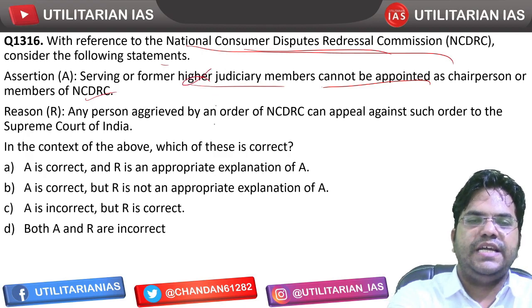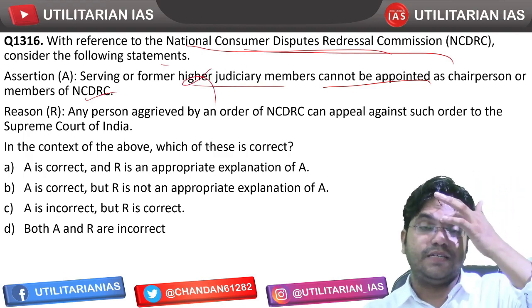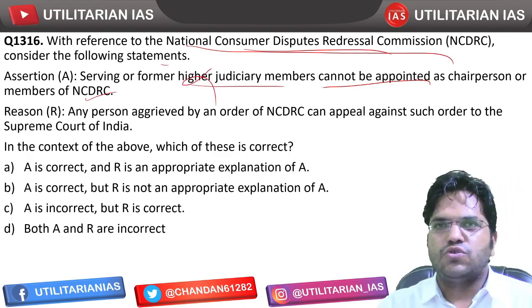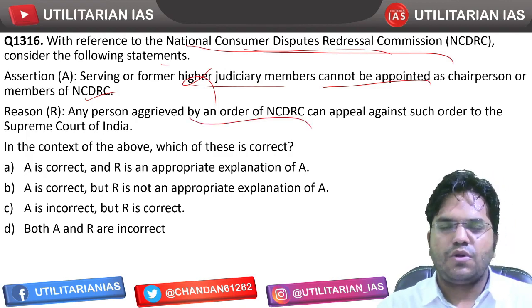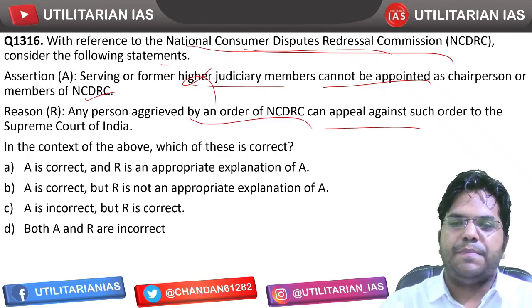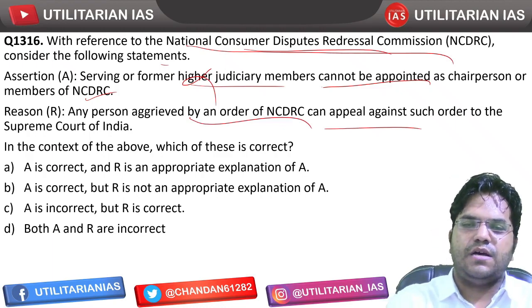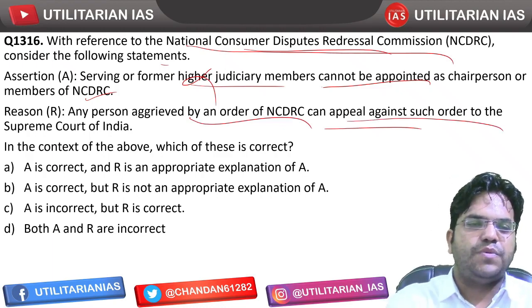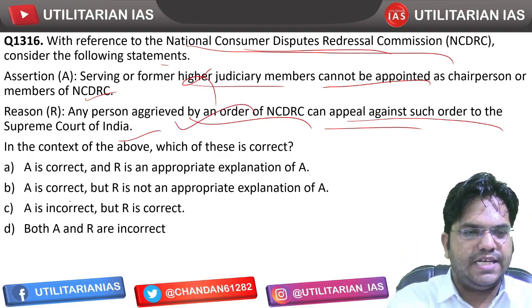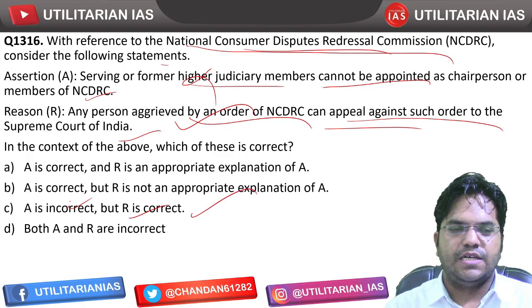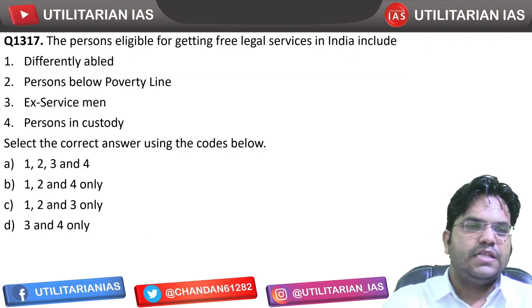so that is incorrect. Okay, they can be rather, the chairperson is a serving or retired judge of the Supreme Court. Any person aggrieved by an order of the NCDRC can appeal against such order to the Supreme Court of India, so that is correct. So what will come here, A is incorrect but R is correct. Okay, so C is going to be the right answer.